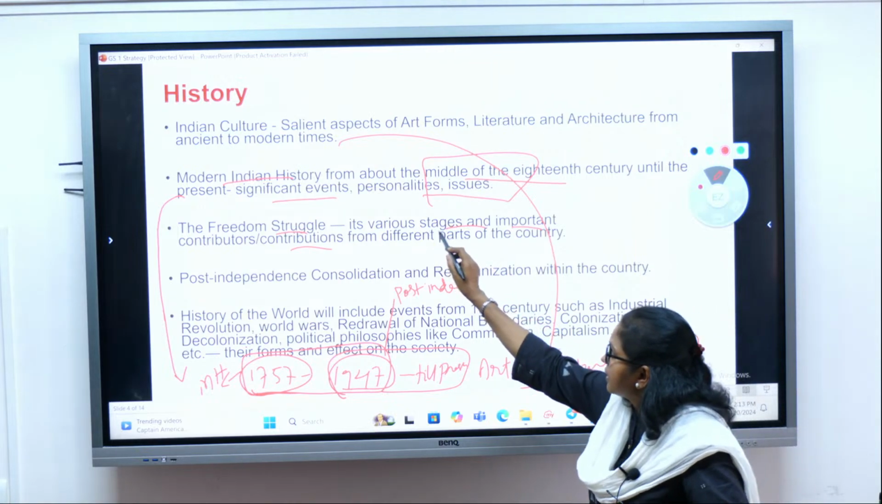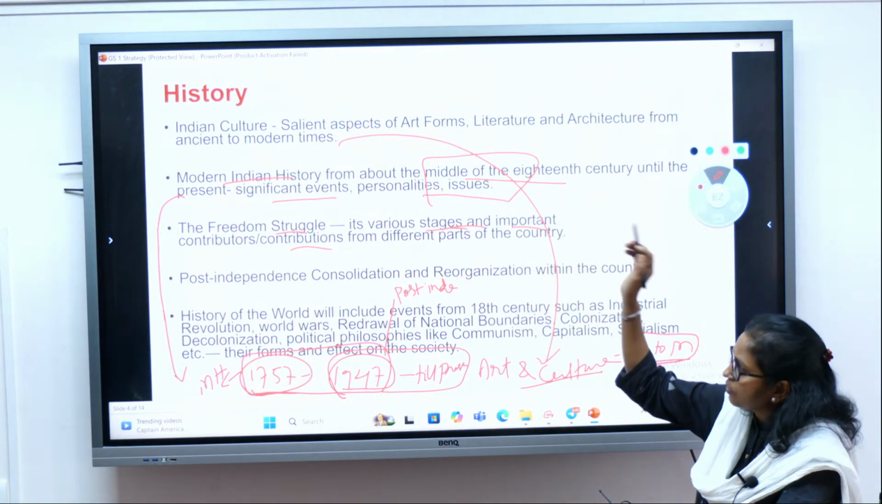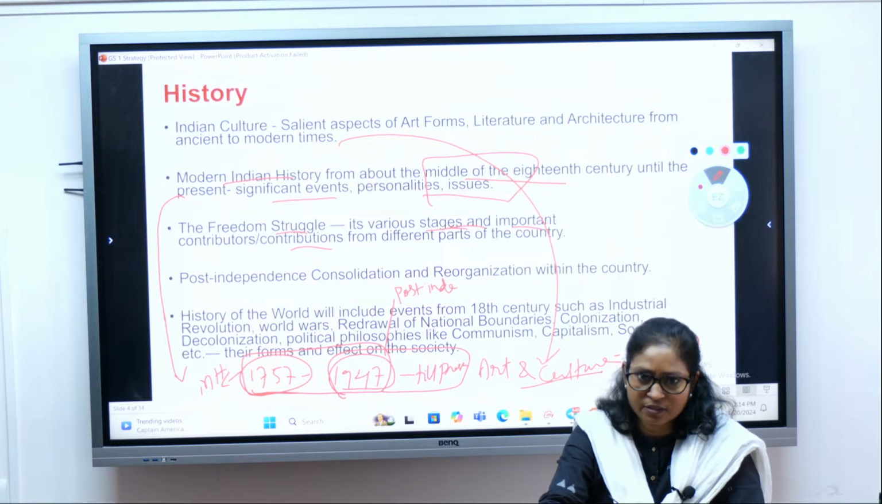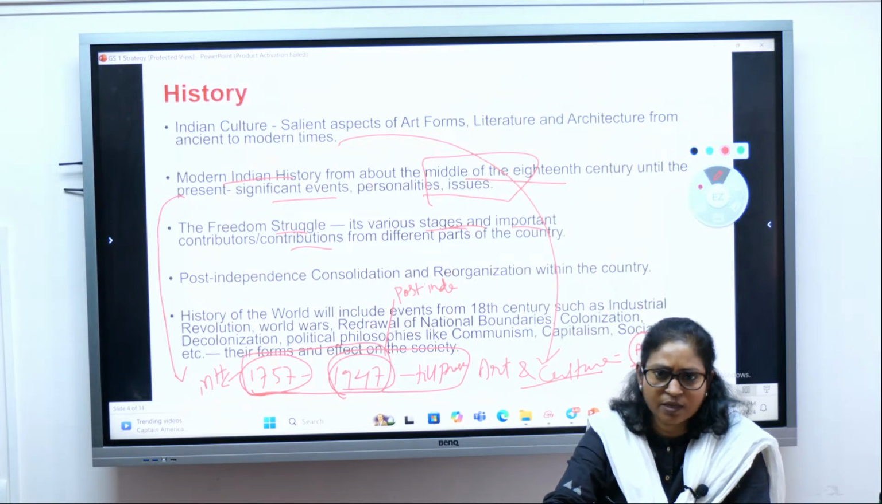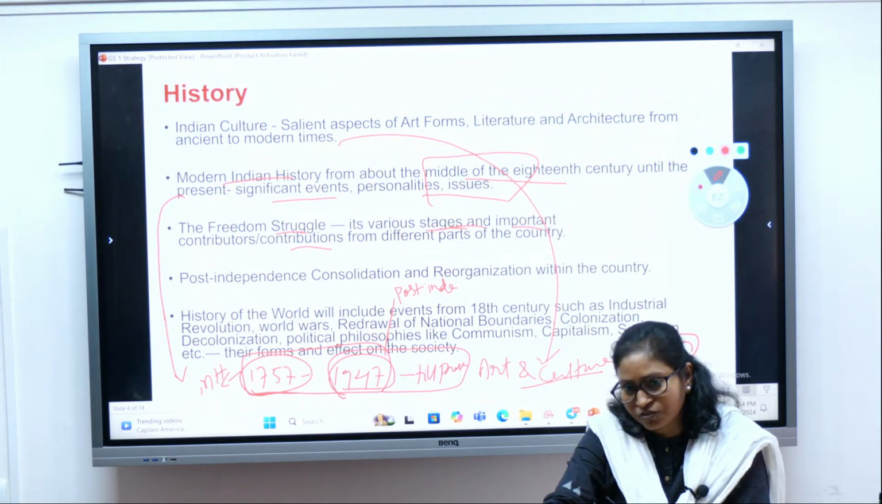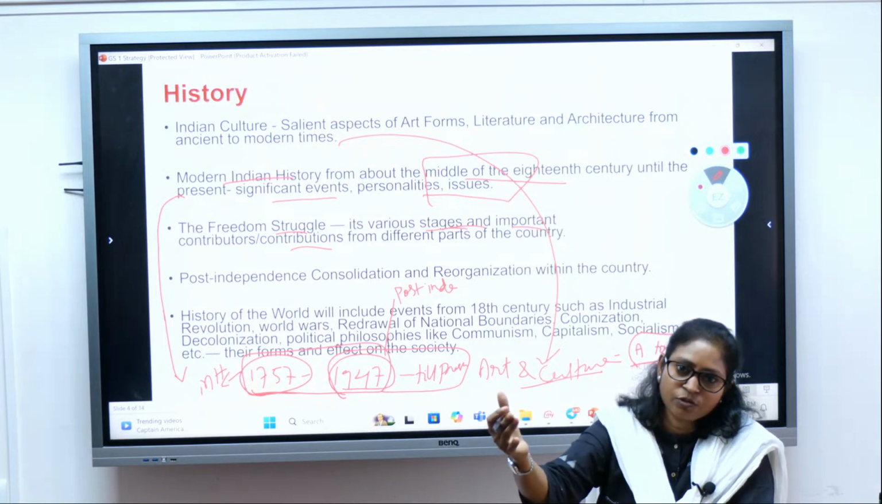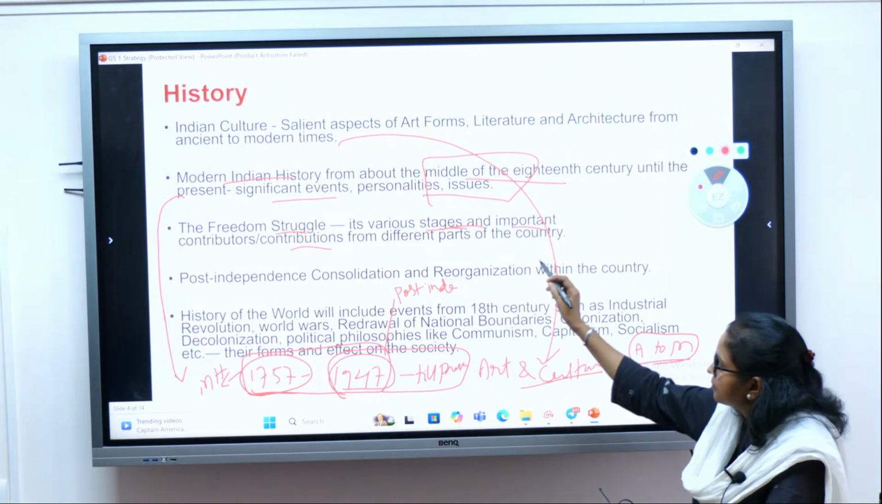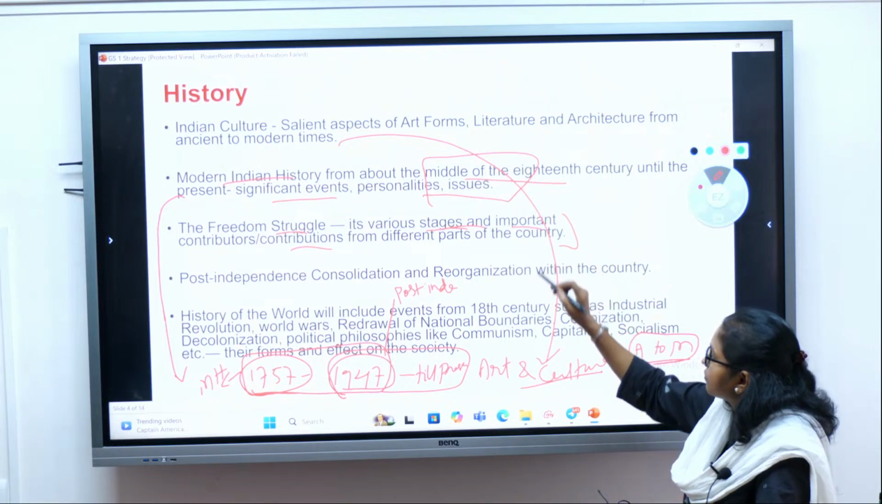So various stages, and also important contributors like the freedom fighters, Mahatma Gandhi, Jawaharlal Nehru, Sardar Patel, Subhash Chandra Bose, their contribution you will be studying, right? That is what you have to study.